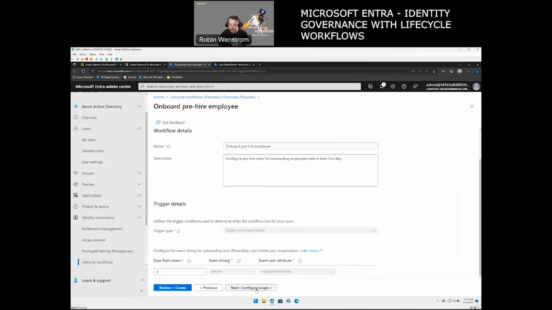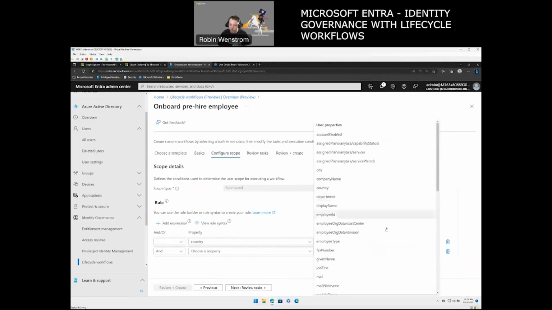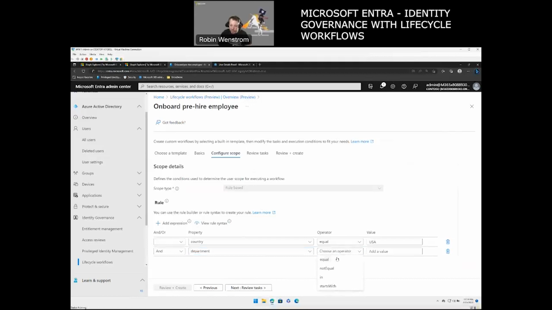So if I click on next here, configure scope, I can actually go in and add different rules to say, I want to make sure that he's part of, say, a country, and it's equal to USA in this case. Or I can add another rule here, and he's also part of the department, and I can say it's equal to sales. So if these two expressions, these rules, are fulfilled, then we will trigger this workflow.